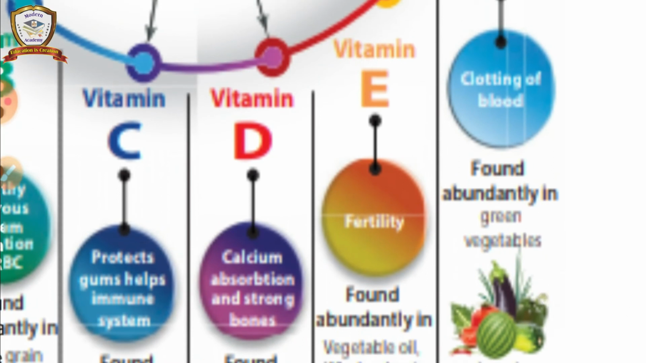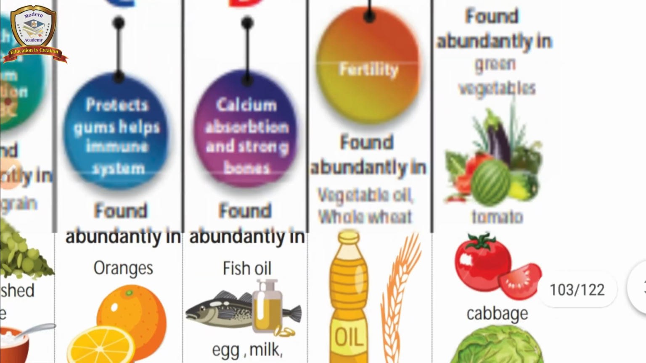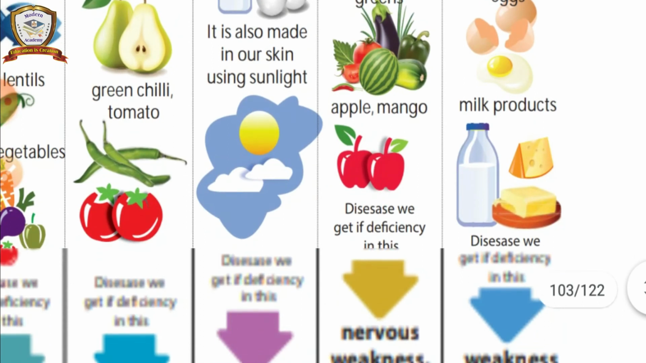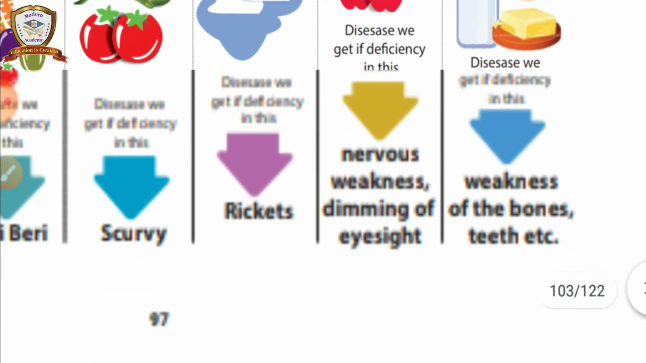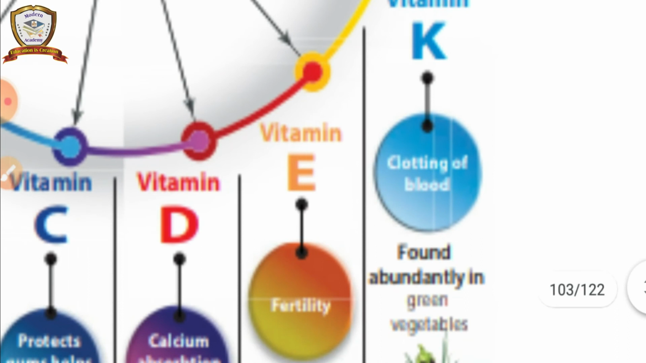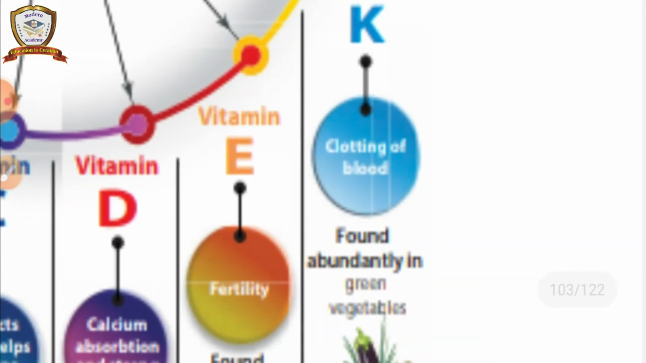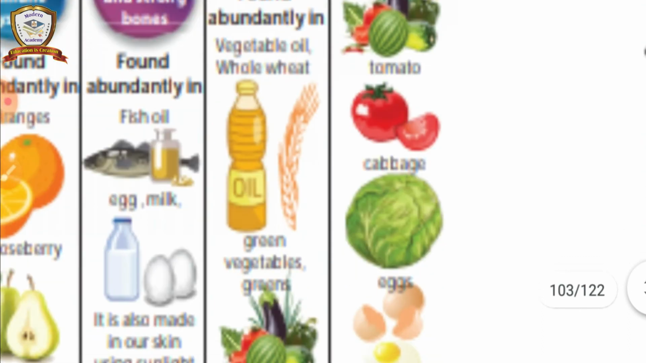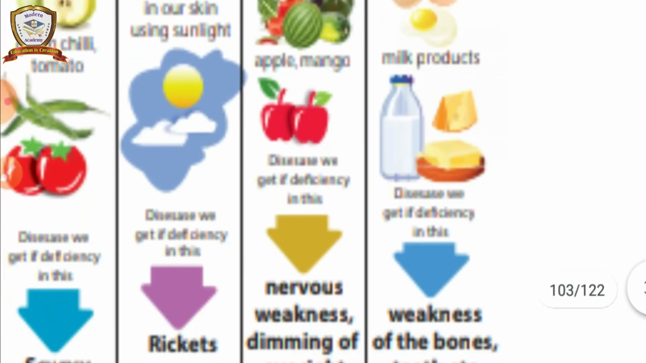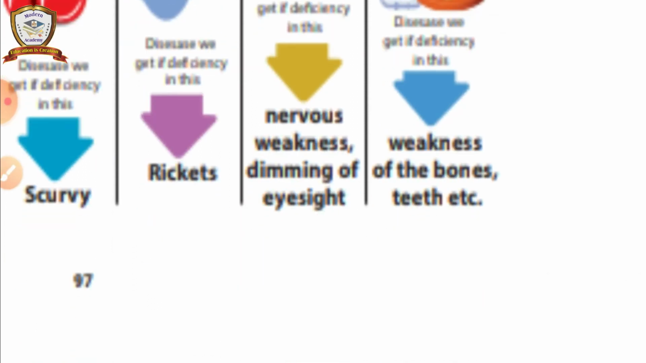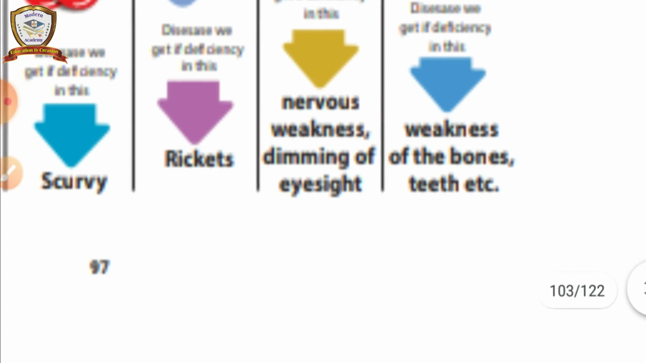Fertility means creating the next generation. Vitamin E is found in vegetable oil, whole wheat, green vegetables, greens, apple, mango. The diseases are nervous weakness and dimming of eyesight. Vitamin K is helpful in clotting of blood. It is found in green vegetables, tomato, cabbage, egg, milk products. The diseases are weakness of the bones and teeth, etc.